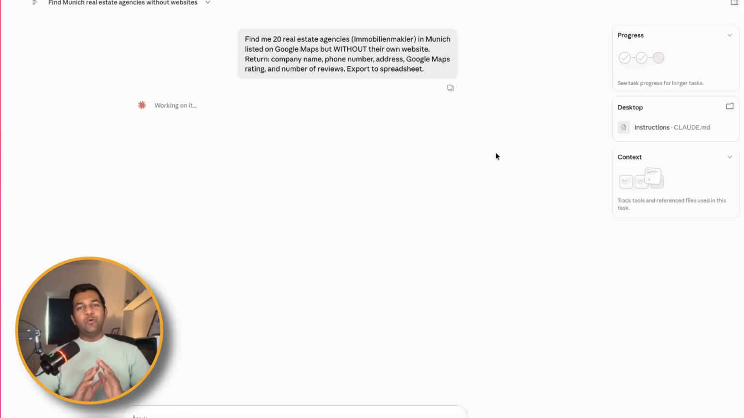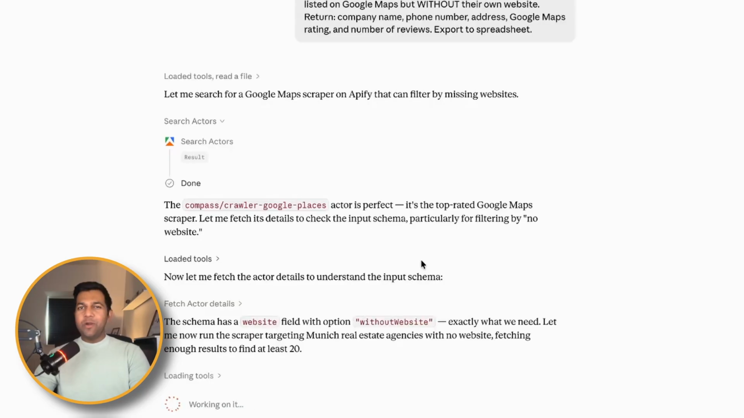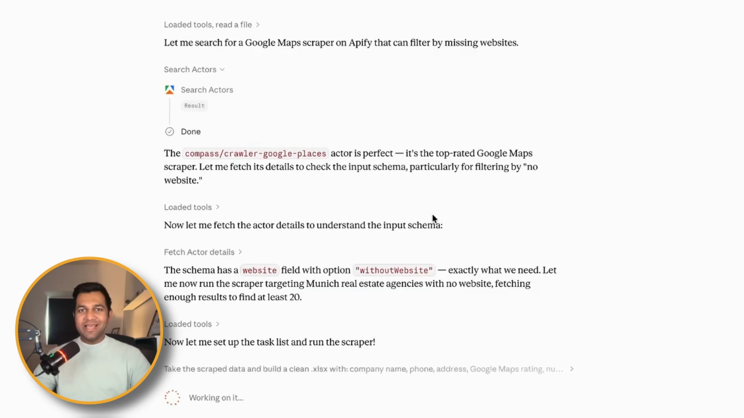Now we don't need to do anything. Just grab a coffee and wait for a few minutes and it will generate leads for our businesses. As you can see, it is searching actors for us and now it found the actor called Compass Crawler Google Places. So we don't need to do anything. We just need to give a command and Apify and Claude will work for us. That's like an AI assistant, isn't it?